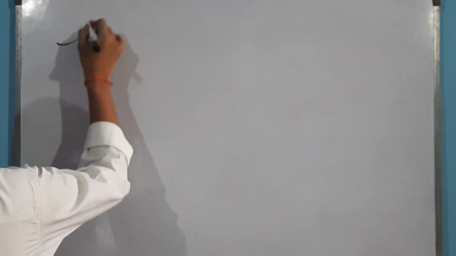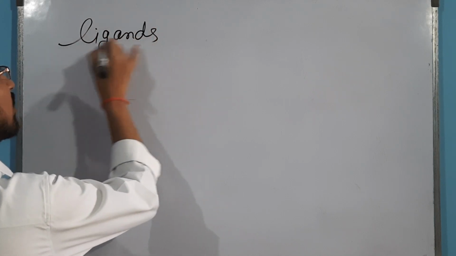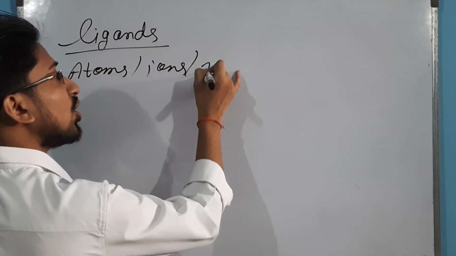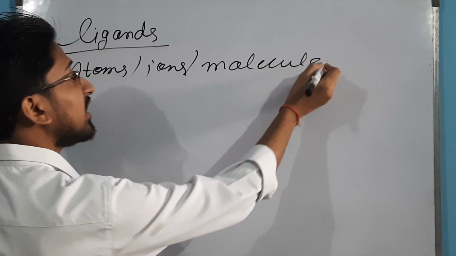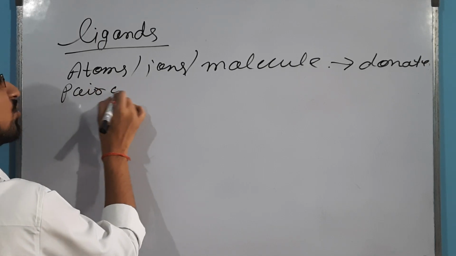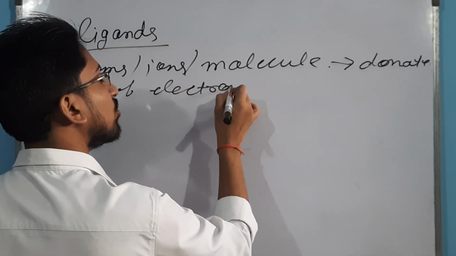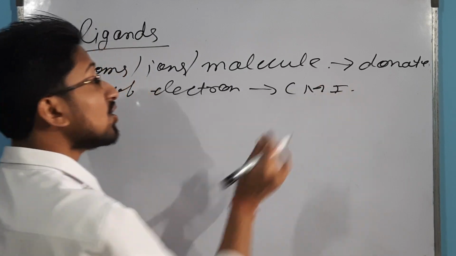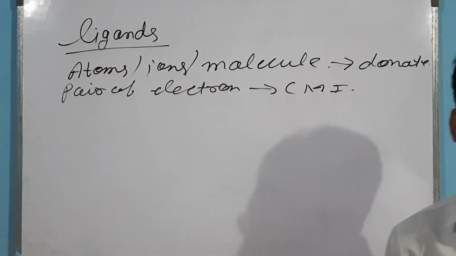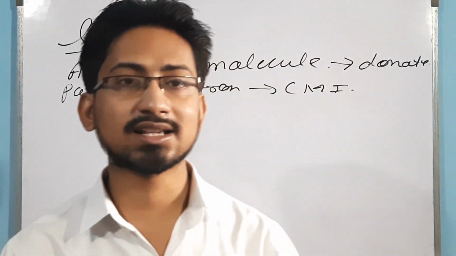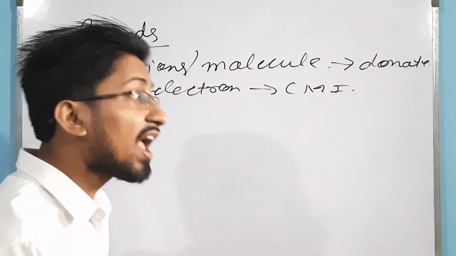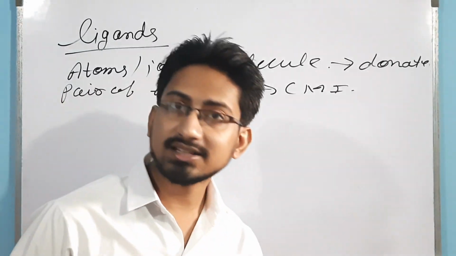So what are ligands? In the last class we also told you that ligands are all the atoms, ions or molecules that donate a pair of electrons to the central metal atom. So ligands are those species that are donating a pair of electrons to the central metal ion. We have discussed this in our last class. Now in this class we are discussing the classification of ligands. So we have classified ligands on the basis of the denticity of the ligand.